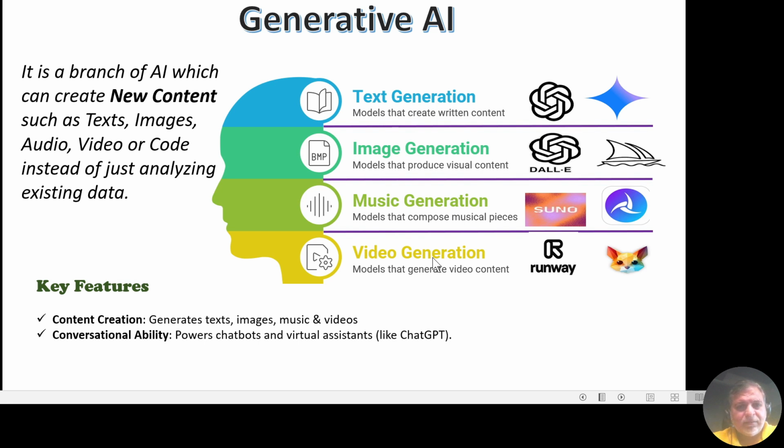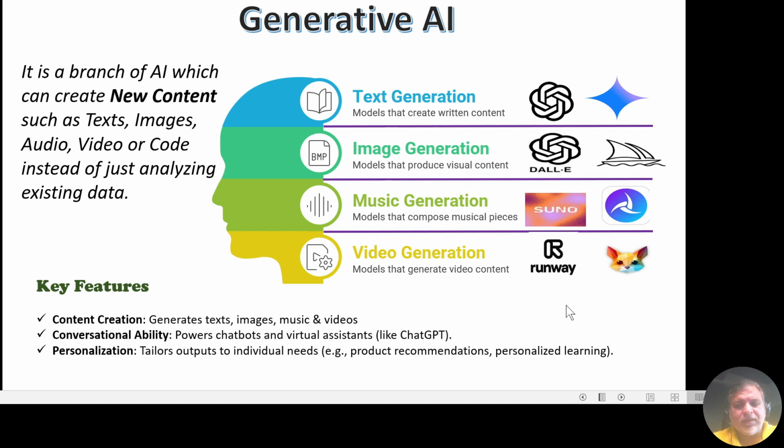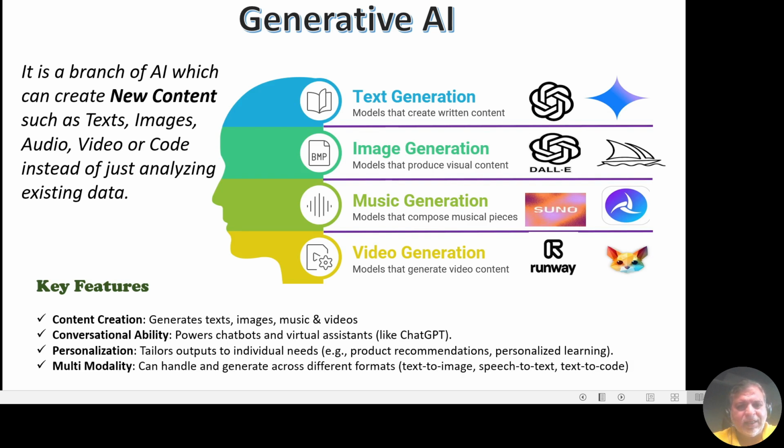Third one is personalization. In this case, a system or an application uses artificial intelligence to tailor its output, recommendations, or content to specific individual needs. And the last one is multimodality. It is a type of artificial intelligence that can understand and generate information across different data formats, like text to images, speech to text, or text to code, etc.